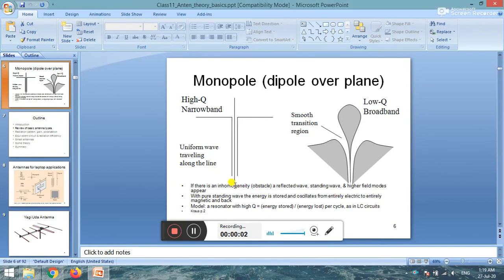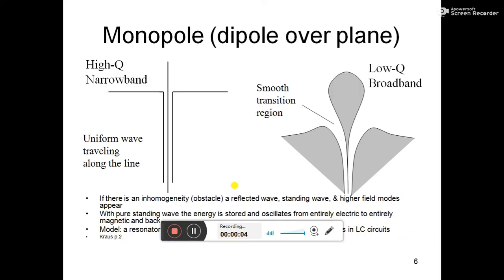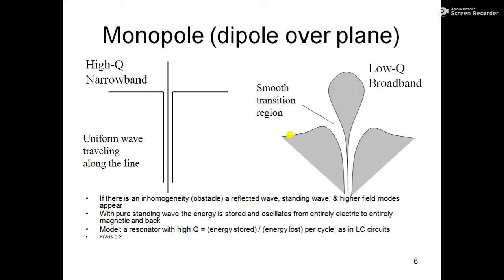So coming back to this, now you see in this slide we have one more design of the monopole. In this case, this is a low Q or broadband. So if the bandwidth is high, then the quality factor will be low. If we see here, it happens sharply, right? Sharply there was a transmission line and suddenly the outer conductor becomes the ground plane and the inner conductor becomes the antenna.